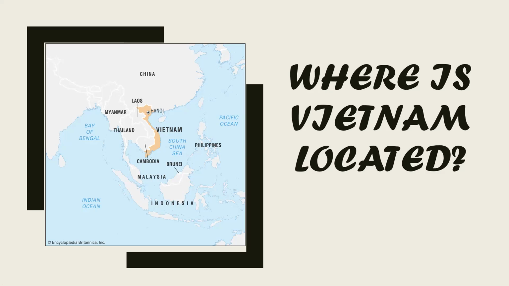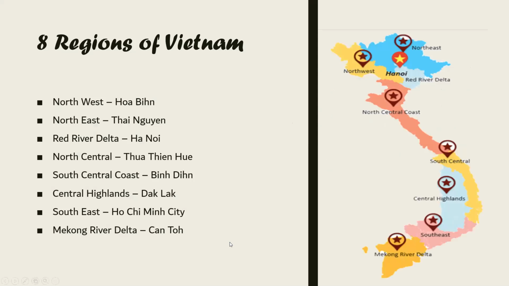It also has a lot of coastline on the ocean. This part of the coastline is called the Gulf of Tonkin, and the other part of the coastline in the south is called the South China Sea. Then, the eight regions of Vietnam.